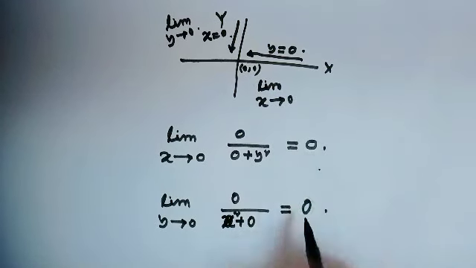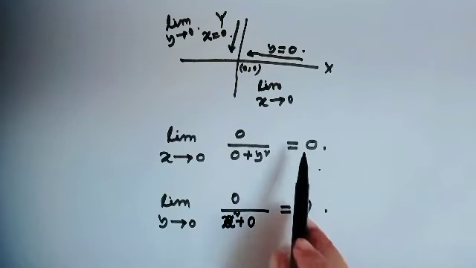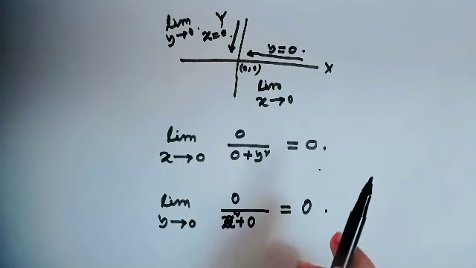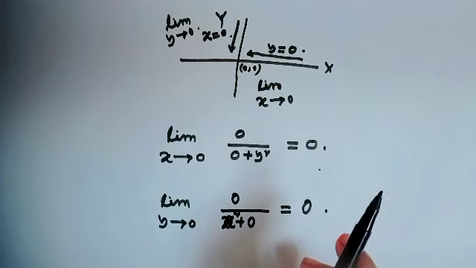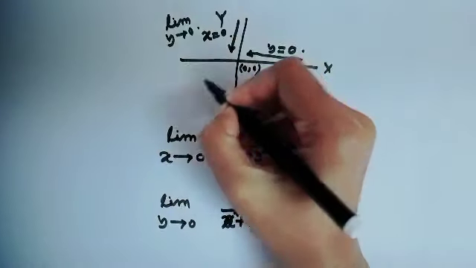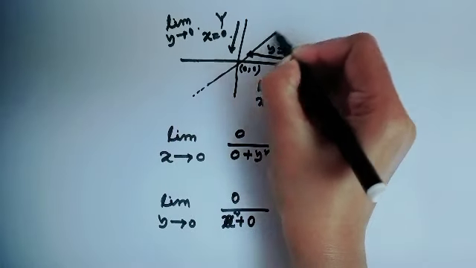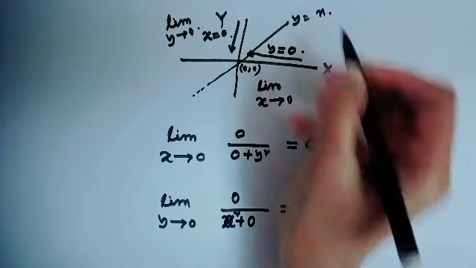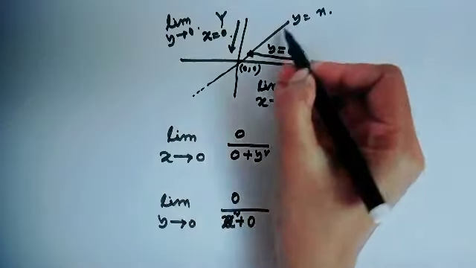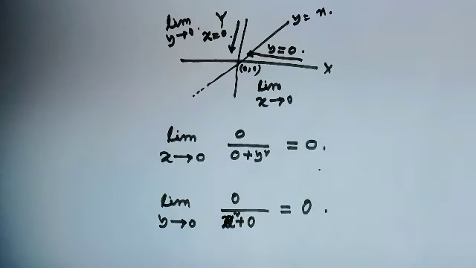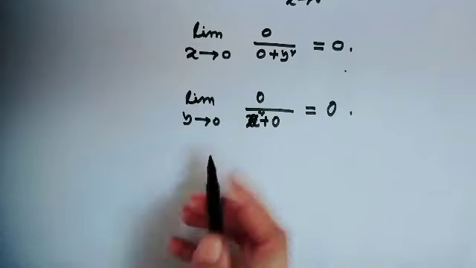Look, here along the y axis and along the x axis the values are the same, but interesting here, if we choose the path y equal to x, this also approaches (0,0).